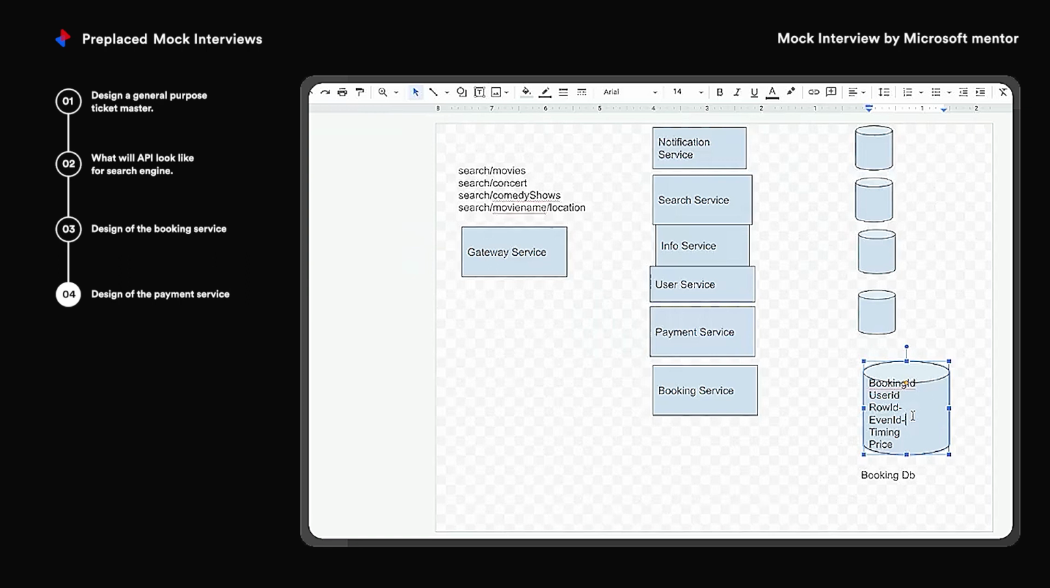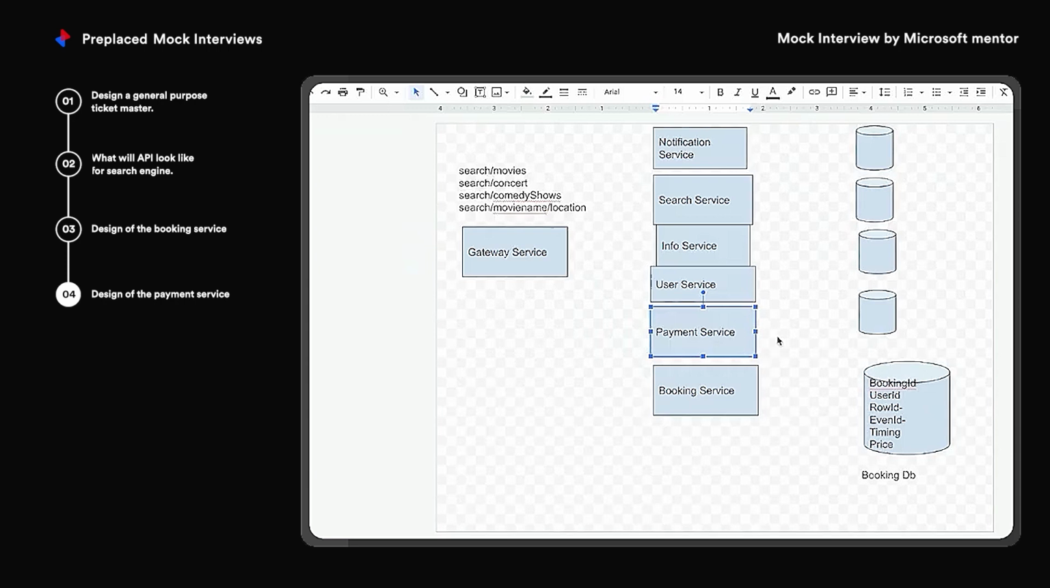You'll talk about the interaction between your booking service and payment service, and how your ticket gets confirmed. Once the user has selected the seats, he will have the option to book the tickets. The booking service will internally call a payment service, which will be a third party, for example. After the payment service returns the confirmation, if it fails, then it will be rolled back.